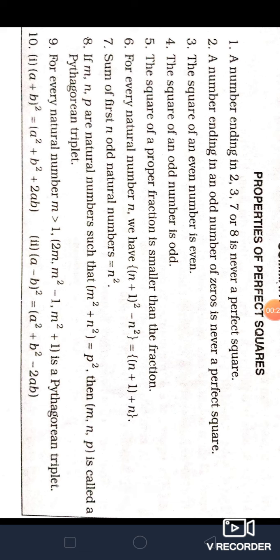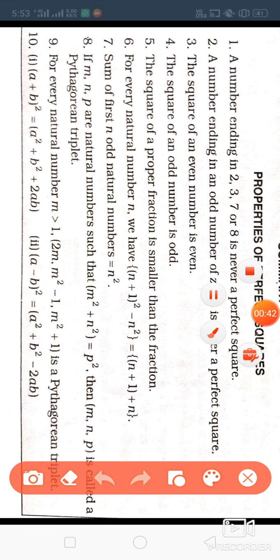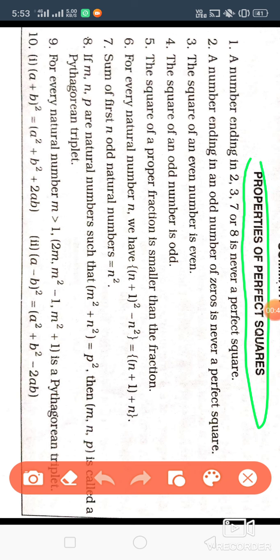Now before starting exercise 3B, we have to know some rules before starting this exercise. So we have to know about the properties of perfect squares. Properties of perfect squares. So before solving exercise 3B, we have to know these properties.